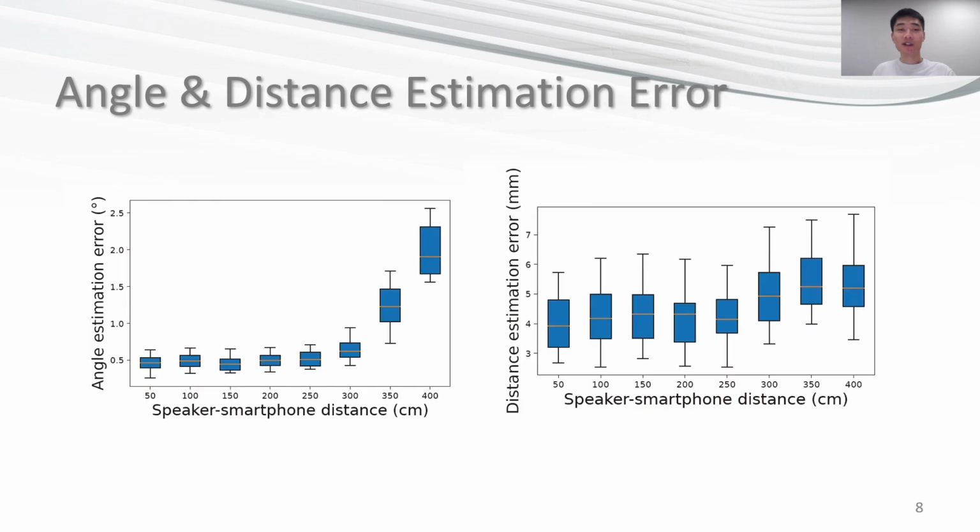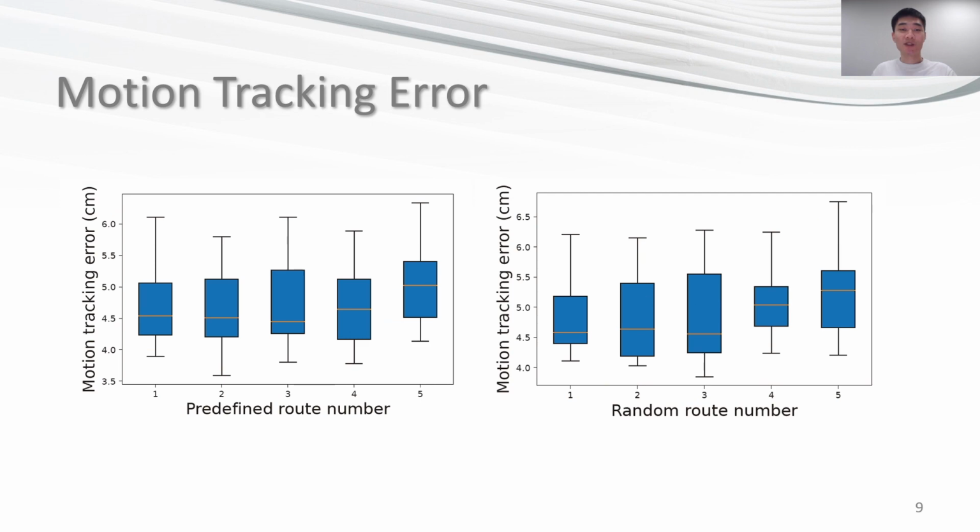Here are the evaluation results of angle and distance estimation. We achieve accurate angle and distance tracking in the range of 3 meters. However, as the distance increases, the results become worse due to sound attenuation. The overall motion tracking results are given here. Our system can reach an accuracy of 5 centimeters in both predefined route evaluation and random route evaluation.